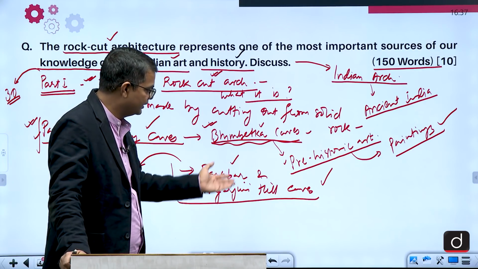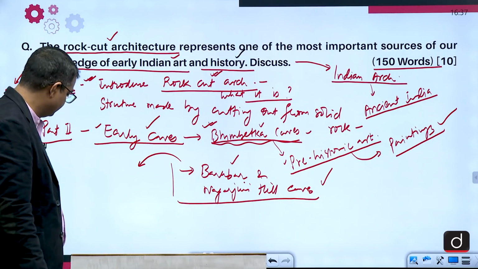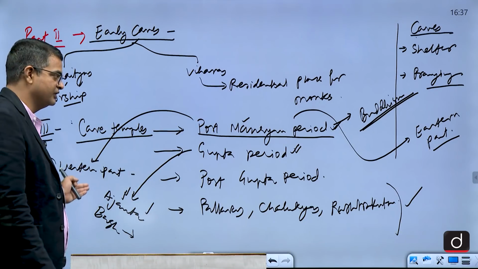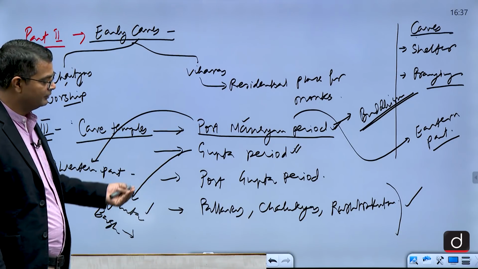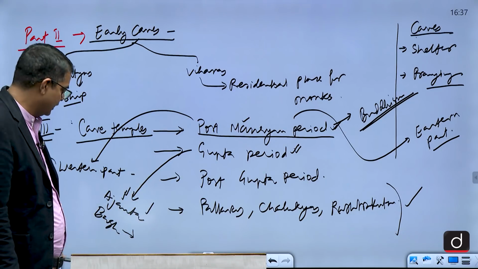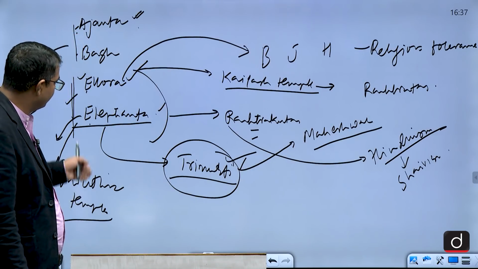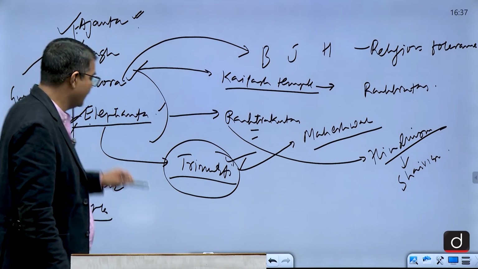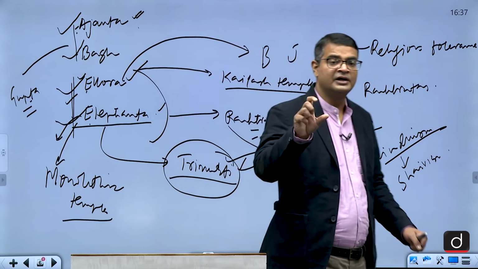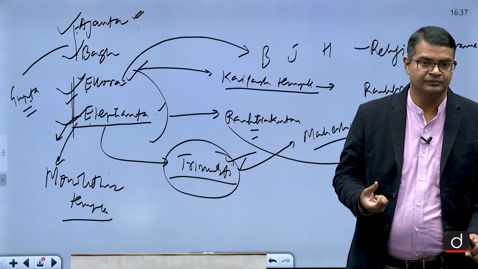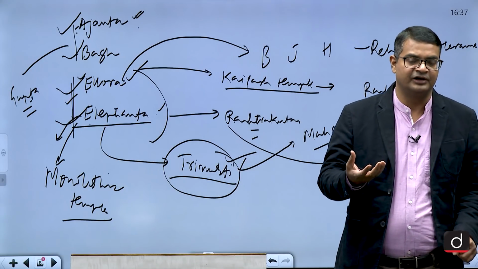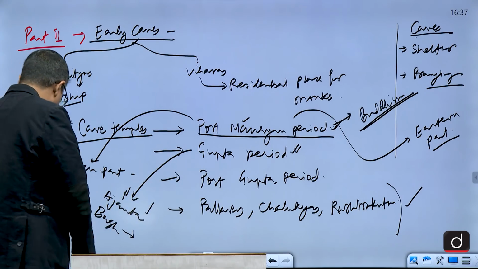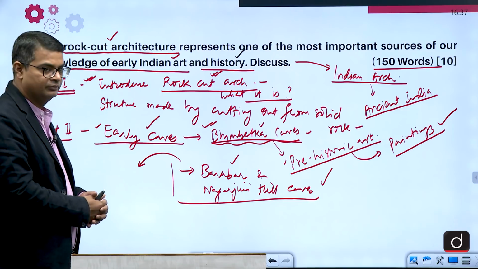होता क्या है, Bhimbetka क्या है, बराबर Nagarjuni hill, and these caves of eastern side, western side, to which religion western side caves belong to, who developed it, getting the point. And finally focusing mainly on Ajanta, Bagh, Ellora, Elephanta, and then you have to write the significance of the cave architecture. What was the significance of cave architecture? So you have to highlight these points, and then I hope this would be a good answer.